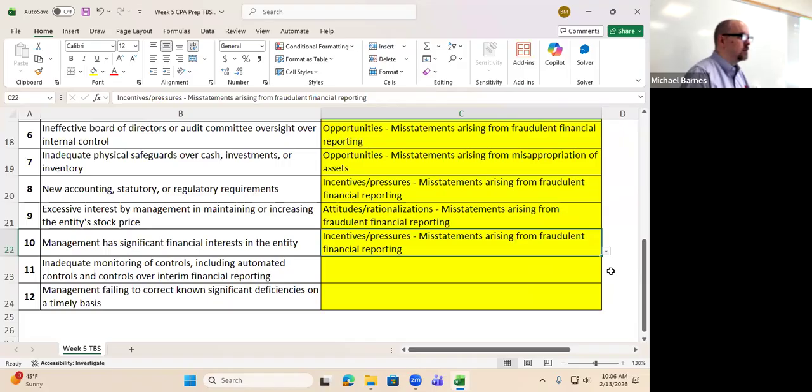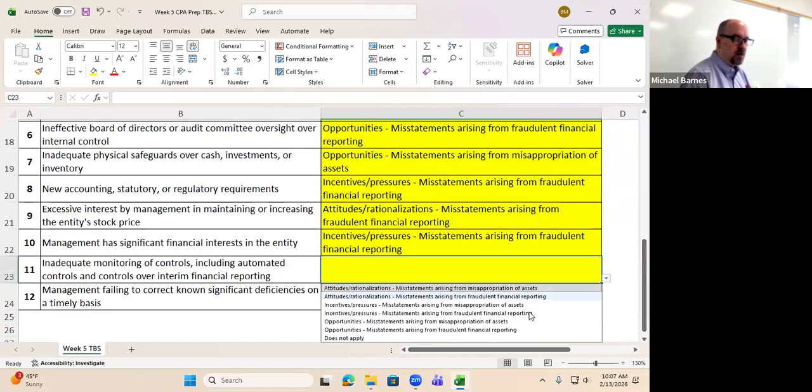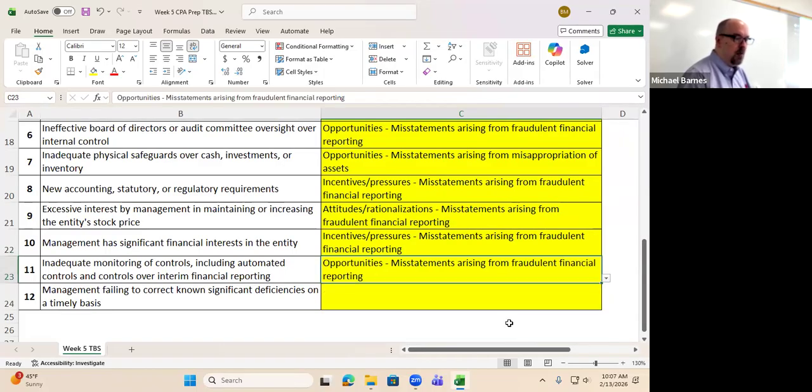All right, inadequate monitoring of controls, including automated controls and controls over interim financial reporting. What do we got here? Opportunity. Yeah, this is definitely an opportunity. And this one's a little bit tricky because I think you can make an argument for both types of fraud, but which is more prevalent here? Financial reporting, because it actually says financial reporting here. So it kind of alludes to the fact that we're more concerned about the controls over financial reporting. So opportunity, financial reporting.